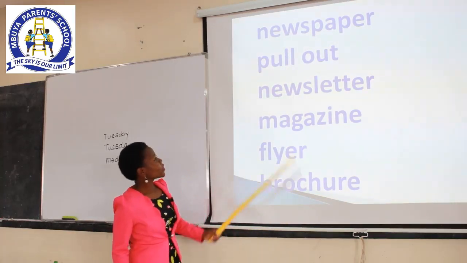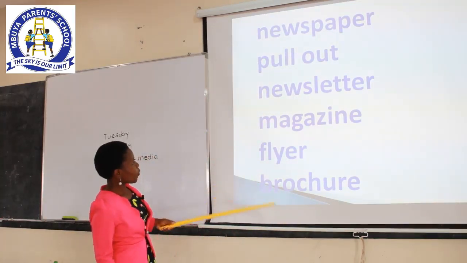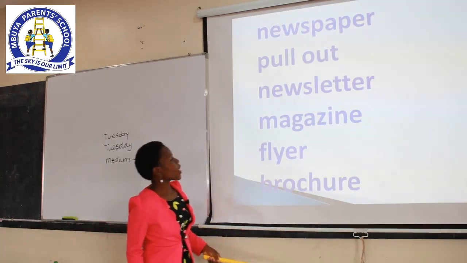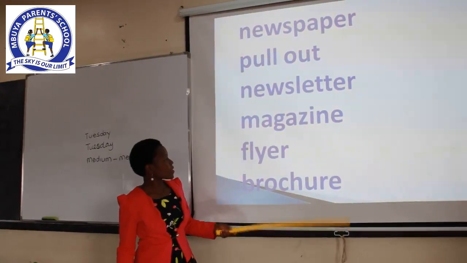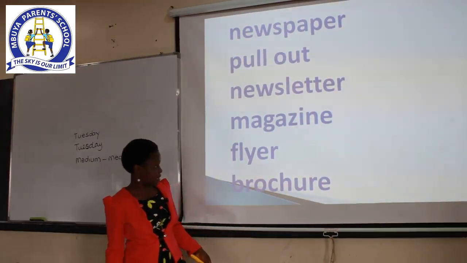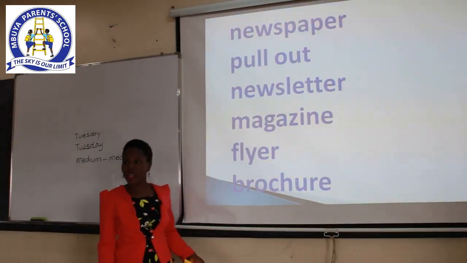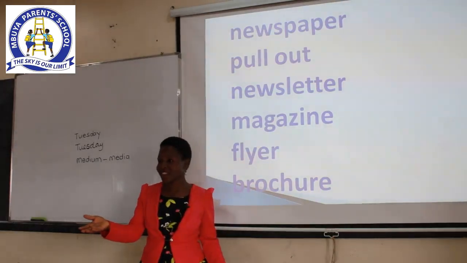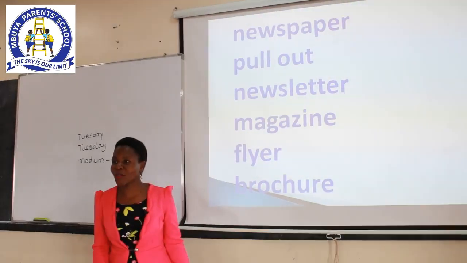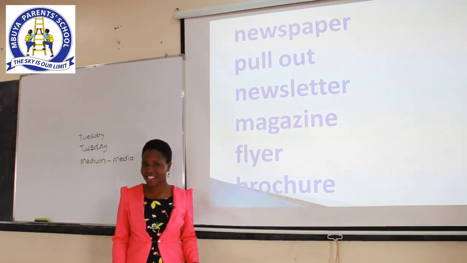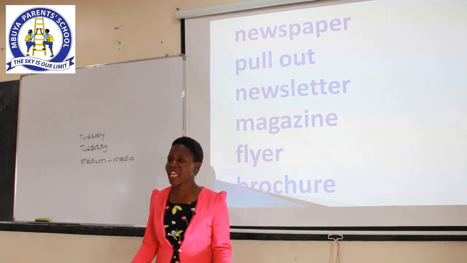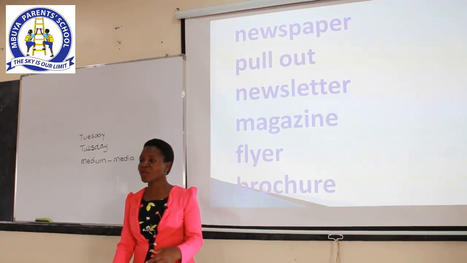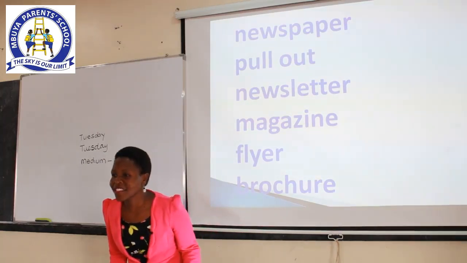And then, when we look at all these words, some of these words are familiar to us. There are some words here which we have ever seen. Which word have you ever come across? Good. Someone has talked of a magazine. Class, can someone give me any example of a magazine that you love reading?